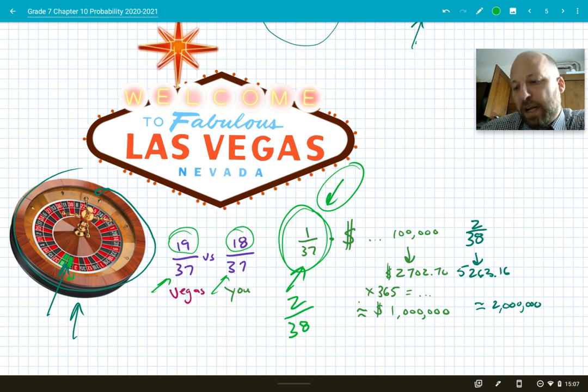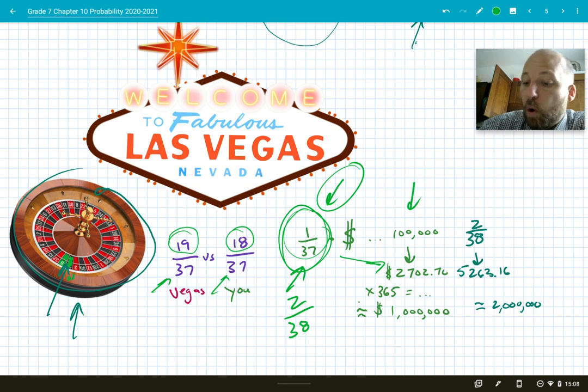Let's just say in one night, $100,000 is bet by everybody coming in on the wheels, which is an underestimate. There's certainly going to be more than that. Let's just pretend it's a very conservative amount. Even if it was just 100,000 euro or dollars bet on that one night, and let's just say they have 10 wheels, all spinning, that means that 1/37th is going to be $2,702.70 for them.